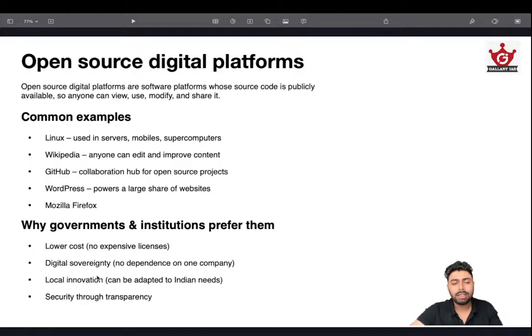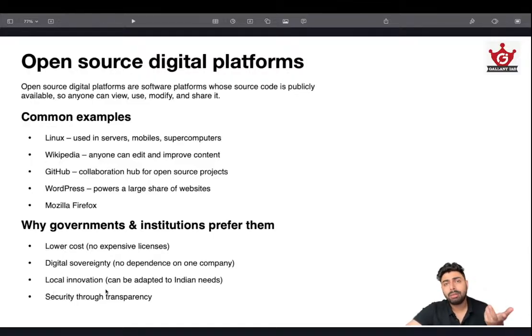So digital sovereignty is there. See, what if our entire system is based on something from USA, like Microsoft or Google, and due to our political differences, they are forced to pull the plug? What happens to our entire e-governance delivery system, our banking system, things like that? Everything can fall. So not depending on closed source digital platforms, and depending on open source, can actually help us preserve our digital sovereignty and local innovation.